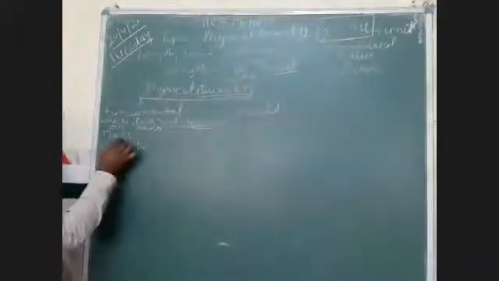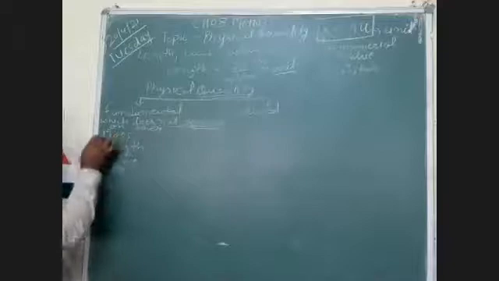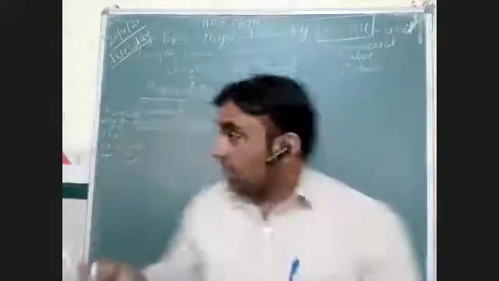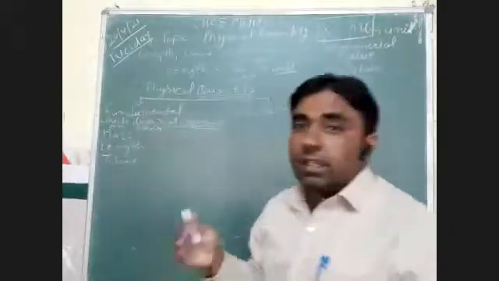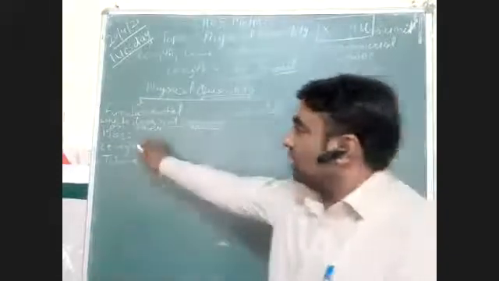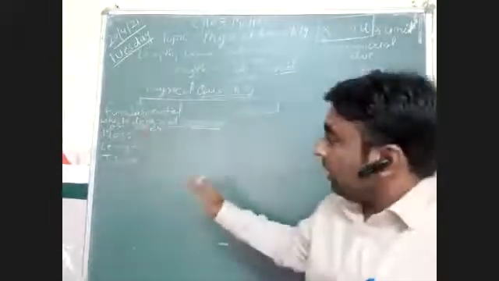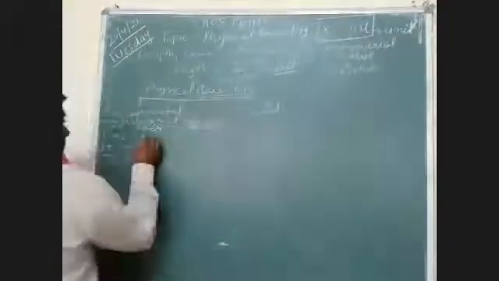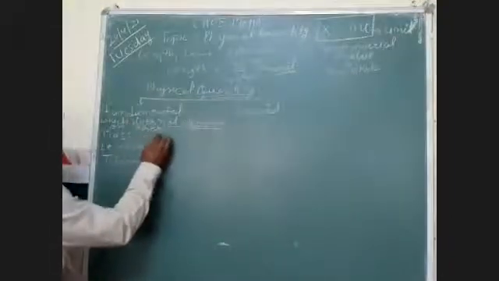Let's proceed. Mass, length, and time are examples of fundamental quantities. These are the three fundamental quantities which we will discuss. Mass is the total matter in any object, and it is measured in kilogram.